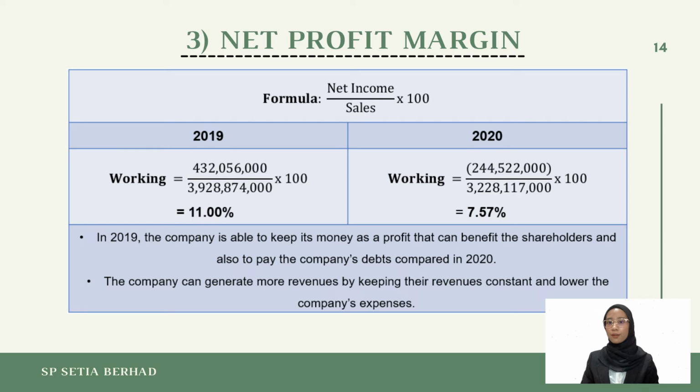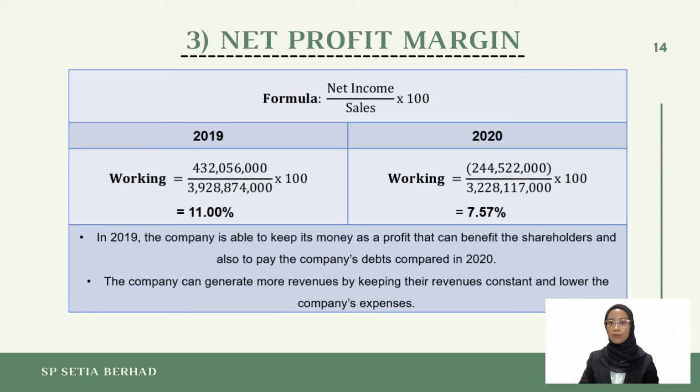So as you can see from the slide, the net profit margin for SP Setiausaha Berhad in 2019 is 11%. Indicates for every RM1 sales, SP Setiausaha Berhad is able to generate 0.11 cent of net profit. Meanwhile, in 2020, a ratio of 7.57% indicates for every RM1 sales, SP Setiausaha Berhad is able to generate 0.0757 cents of net profit.